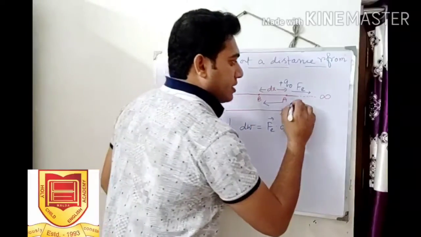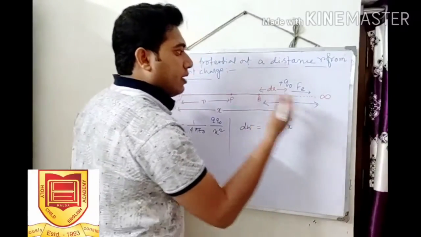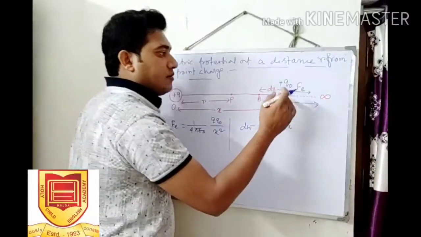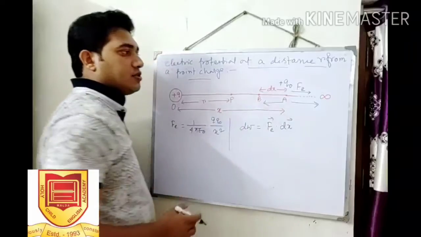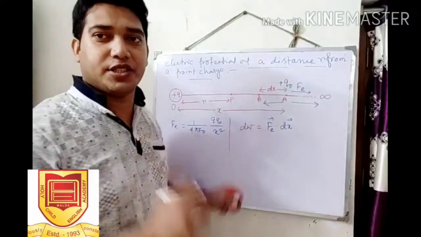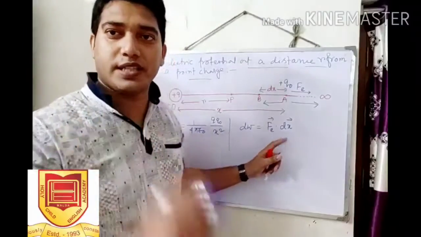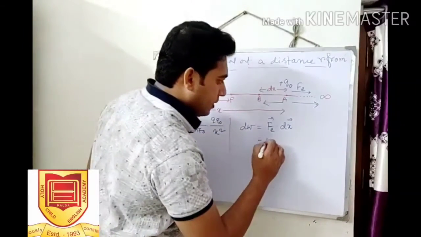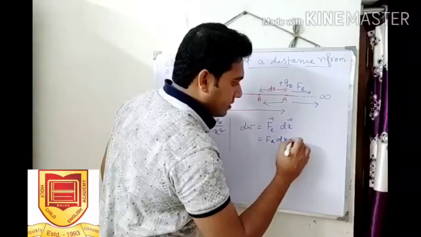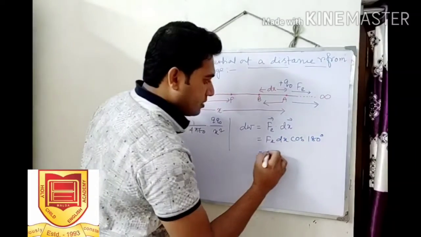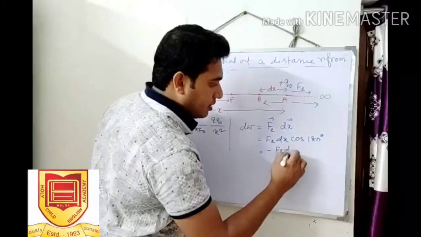The test charge is displaced from point A to point B, so both are in opposite directions. The angle between the force and the displacement will be 180 degrees. So dW is Fe dx cos 180 degrees, which is minus Fe dx.